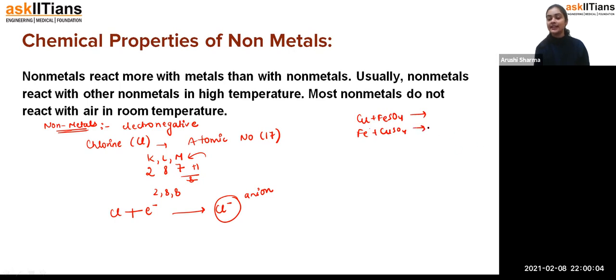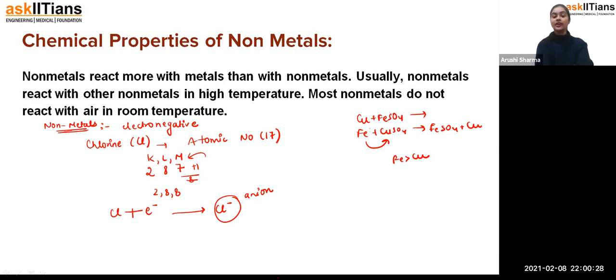So which one is correct here? Yes, definitely iron can replace it. That is FeSO4 plus copper, because iron is more reactive than copper. That means a reaction between metal and metal is possible. But if we talk about the reaction between non-metal and non-metal, will it be possible? That's the whole point which we have to see here.